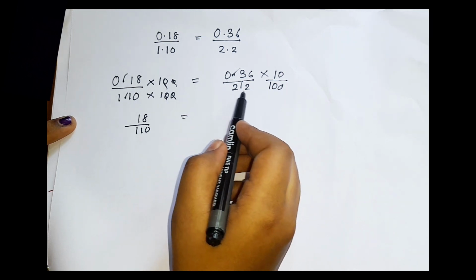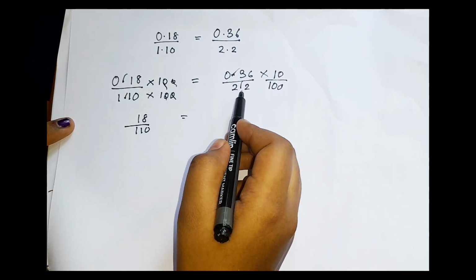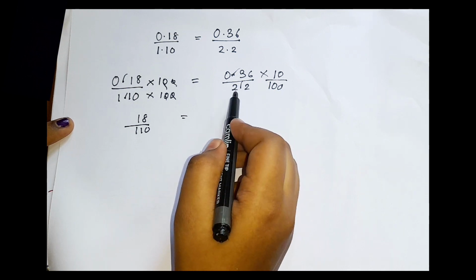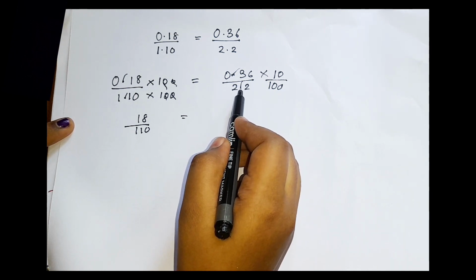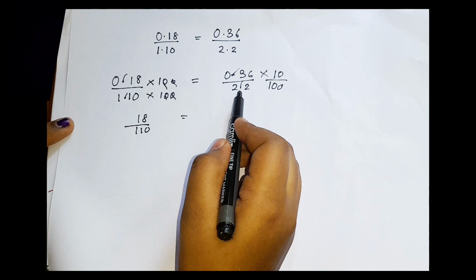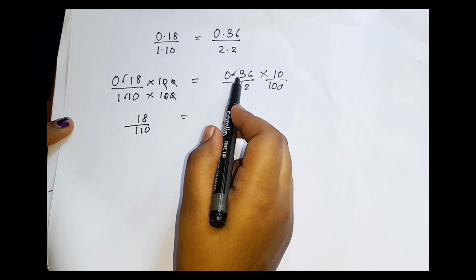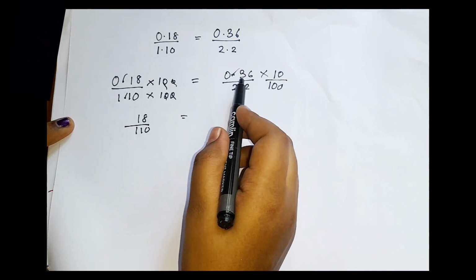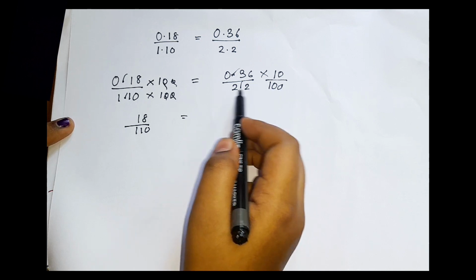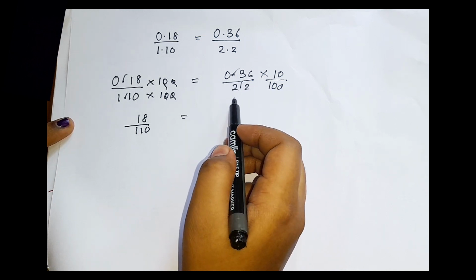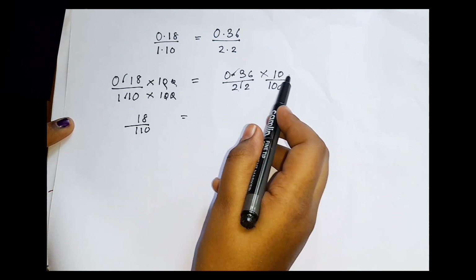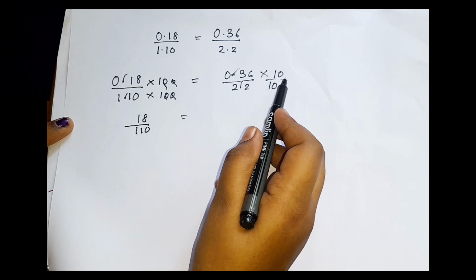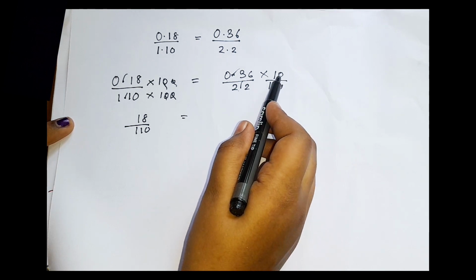Why is it 10? Because here we have 2.2, which has only one digit after the point, so when we take it off, it is 10. But here we have two digits after the point, that's why it is 100 here. We are supposed to note down these things, because otherwise we might lose our marks. So be careful, guys.